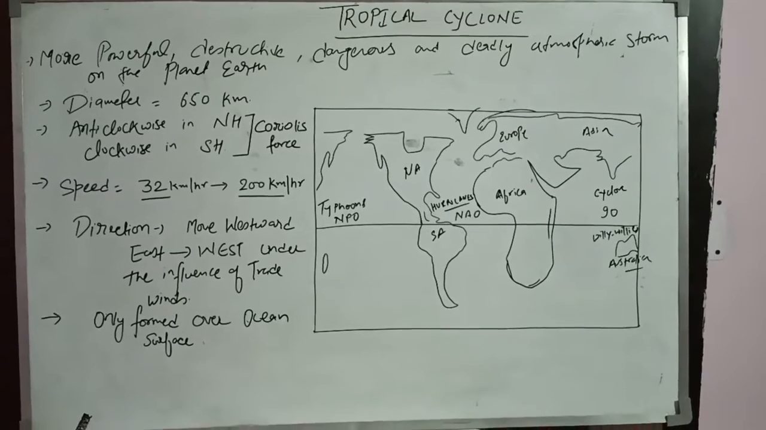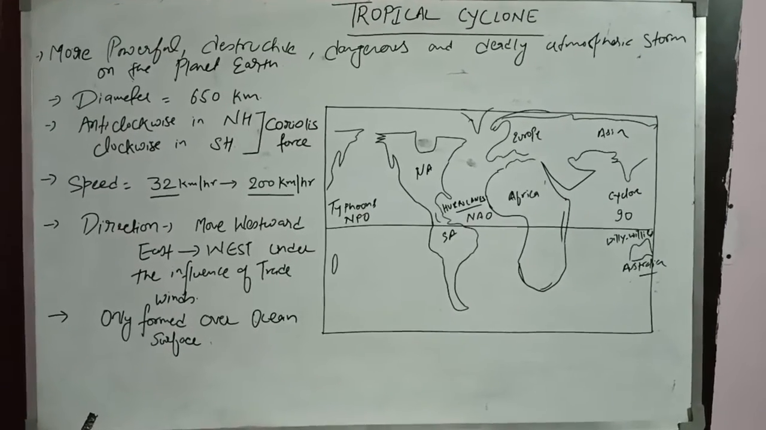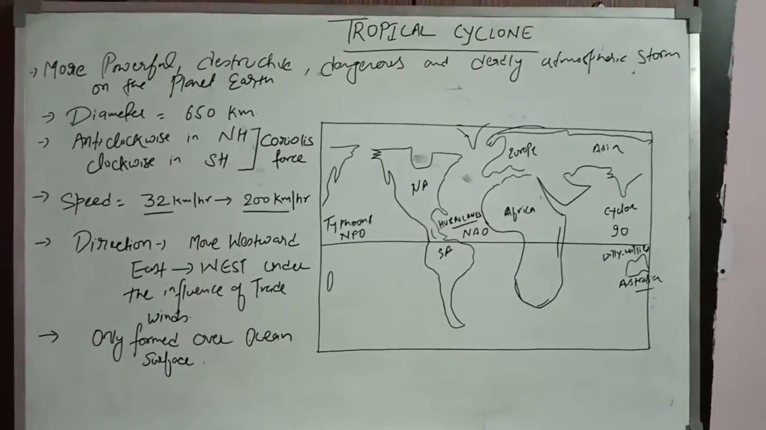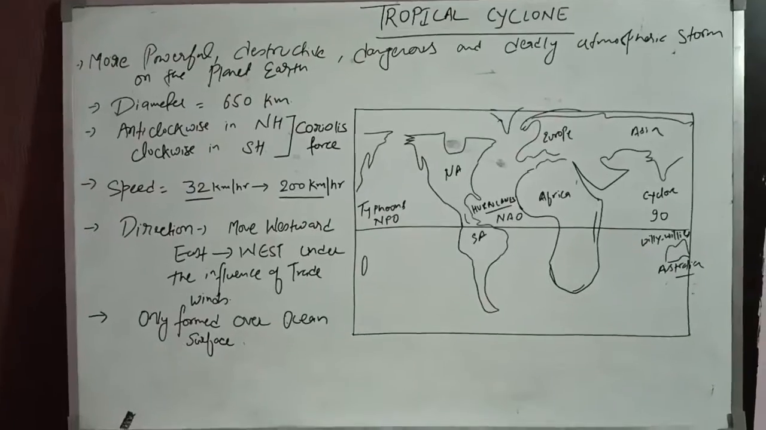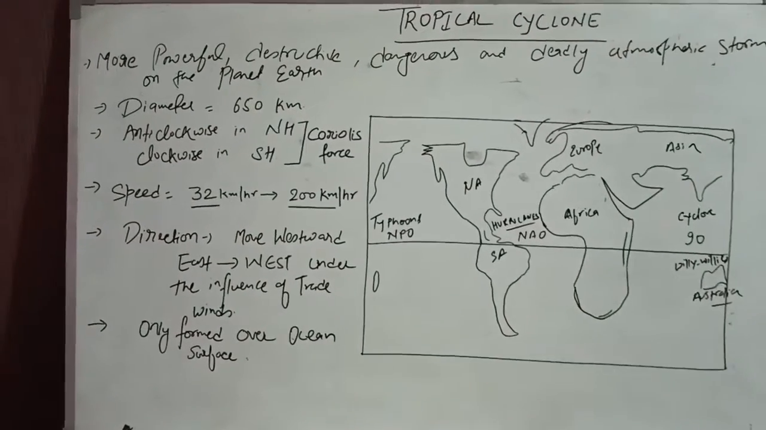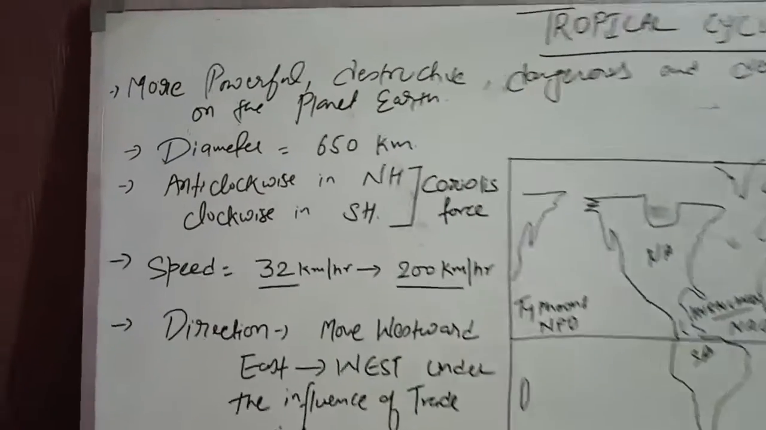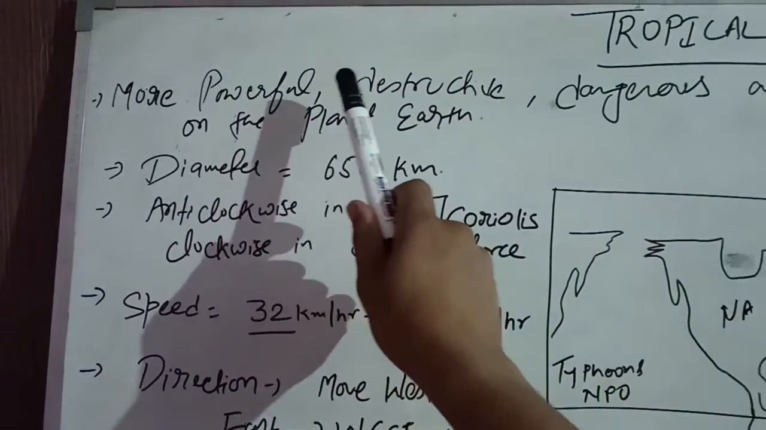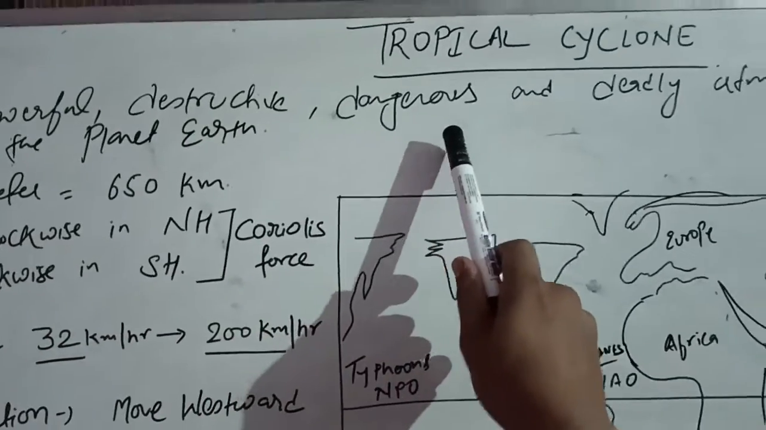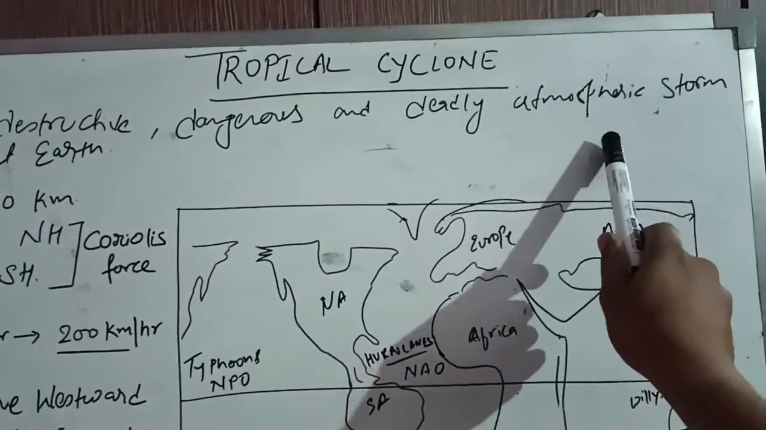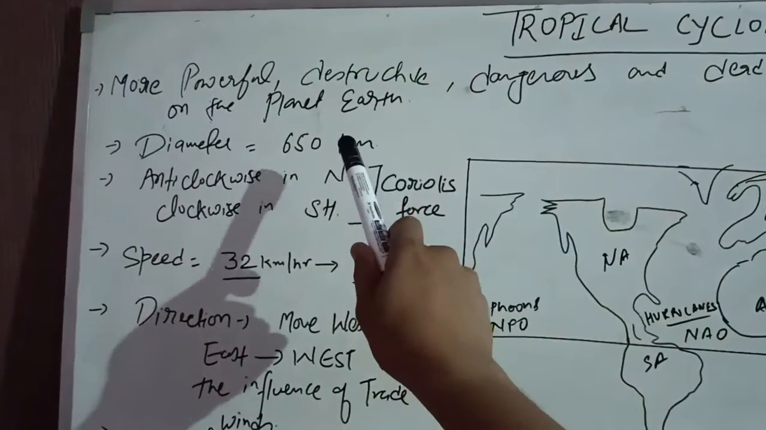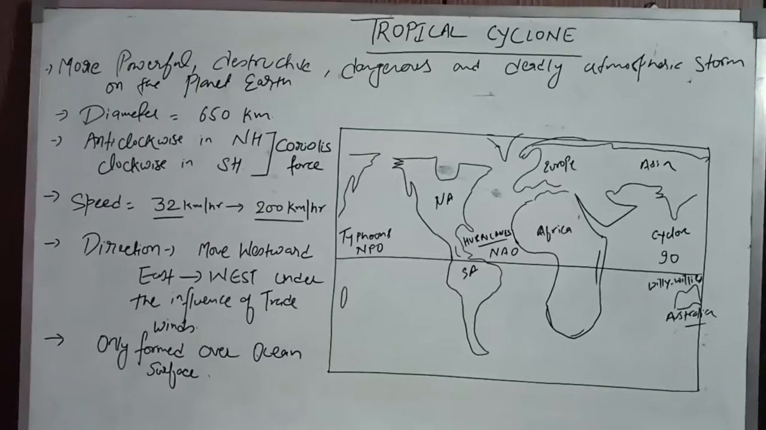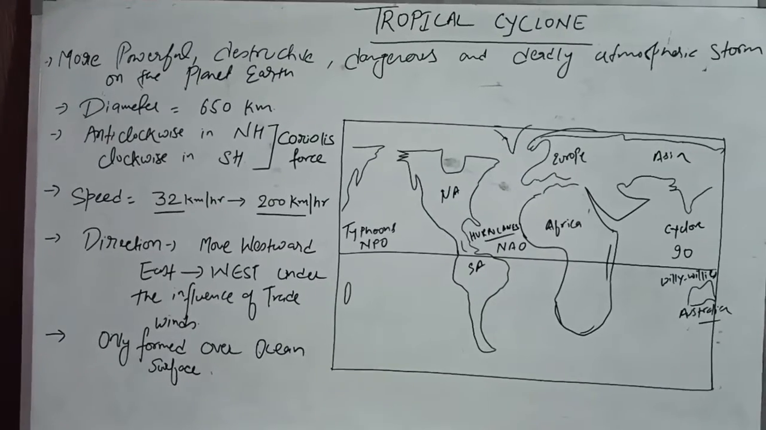Hello friends, welcome back. So after completion of temperate cyclone, now I will discuss tropical cyclone. Okay. Now what exactly is a tropical cyclone? For tropical cyclone we know a very important word. Tropical cyclones are the most powerful, destructive, dangerous and deadly atmospheric storms on the planet Earth. Okay, so this indicates that this is one type of atmospheric storm which is more powerful.